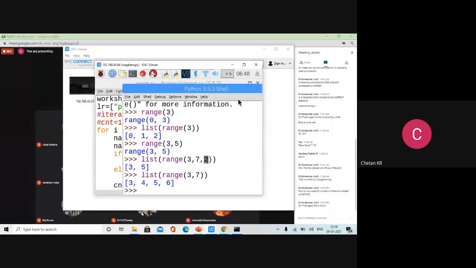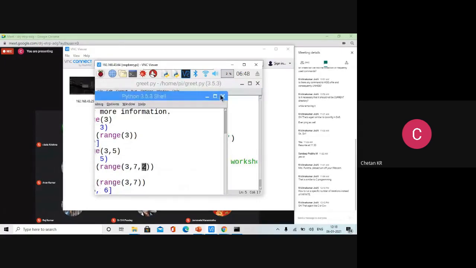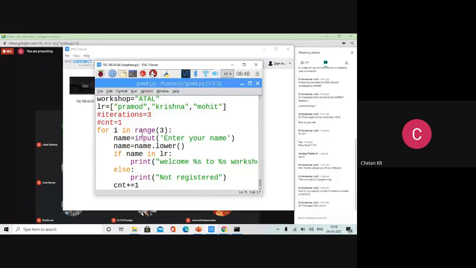So this is a very useful function called range that will generate the iteration numbers. You need not write count is equal to 0. Earlier you were maintaining count for that. Count is equal to 0, count plus 1, you were doing. That is generated with range only. You need not do that. Python has a facility called range. Okay. So let us close that and come back to this. So i in range of 3 means 3 iterations.